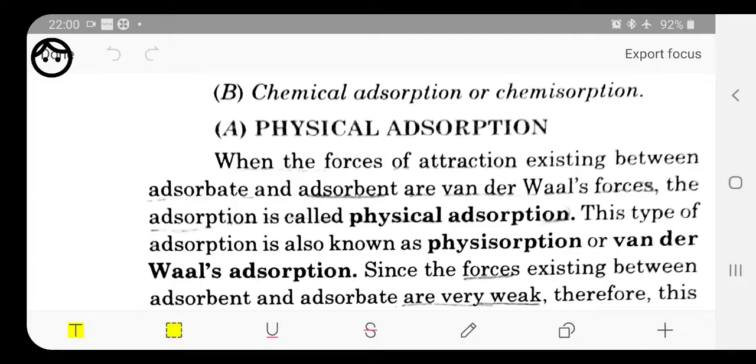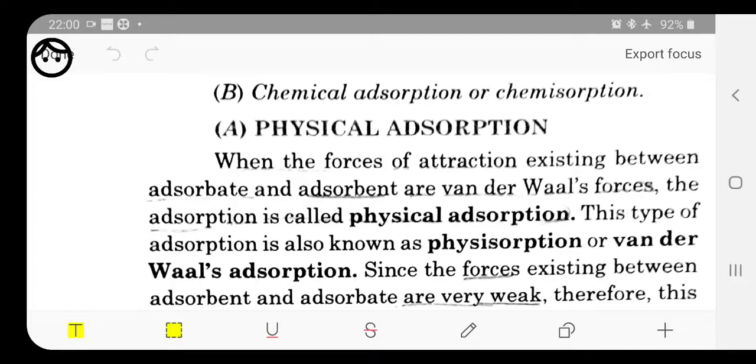It is a type of adsorption in which the force of attraction between the adsorbate and the adsorbent is very weak, and we know that these weak forces are called van der Waals forces. Because the force is weak, it can be broken very easily, and this process is reversible.